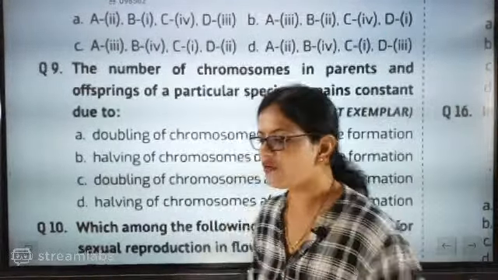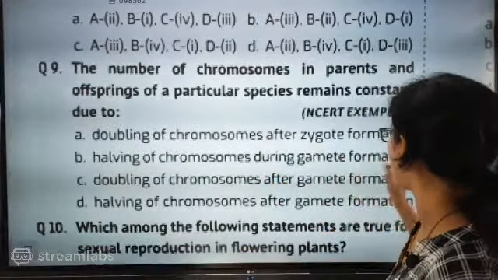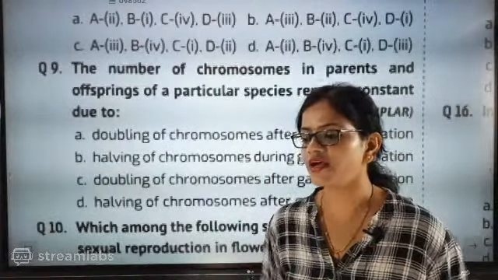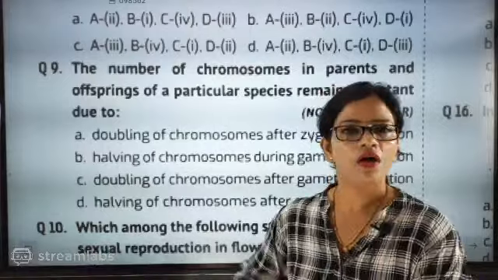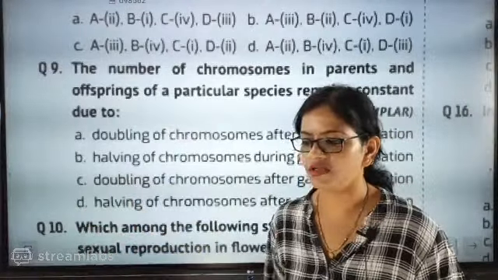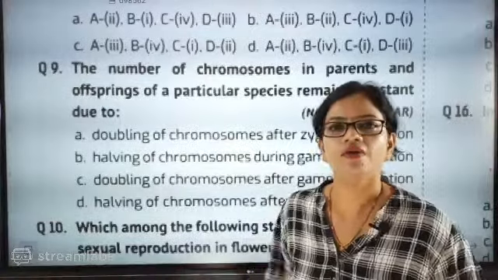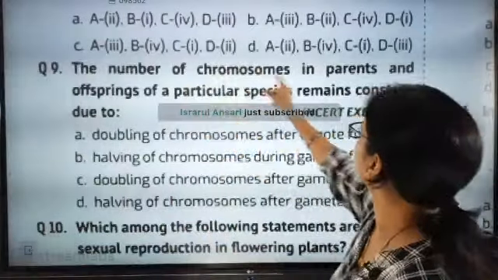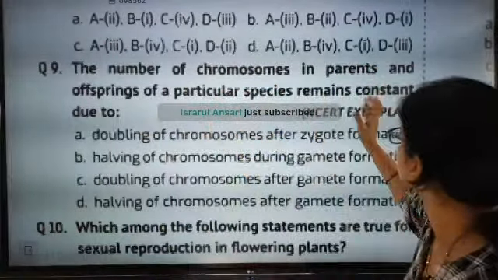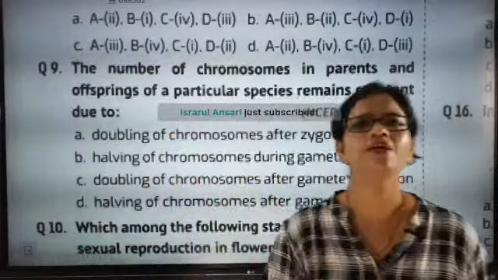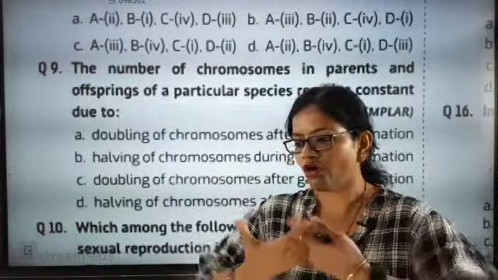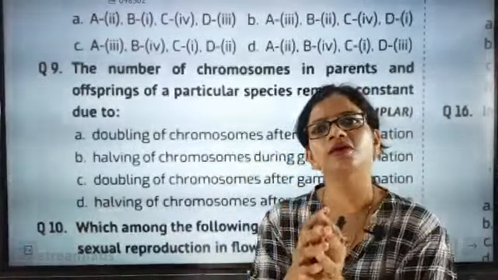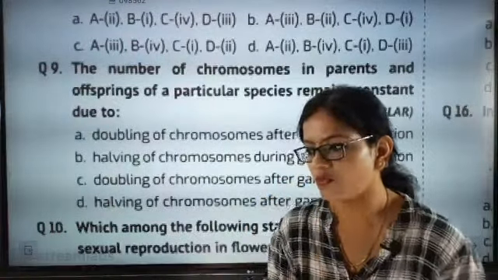Don't make this mistake. Halving of chromosomes during gamete formation. During gamete formation only, halving of chromosomes happens. After that it goes for fertilization. All the body cells are somatic. The germ cells are specific, sperm and ova. So what is the question? The number of chromosomes in parents and offspring of a particular species remains constant due to that alone. And when they form the zygote, at that particular moment, the haploids meet together. Selection of characters will be done at that time. Okay.